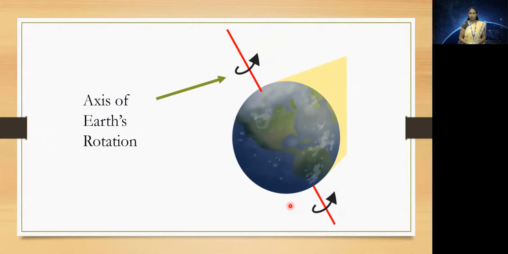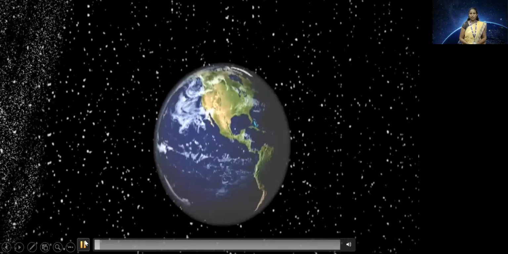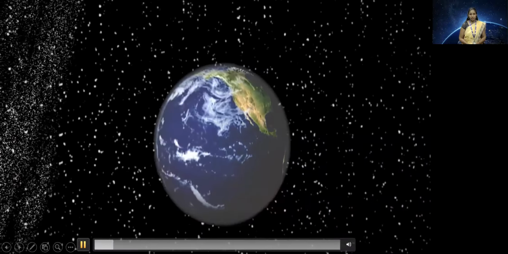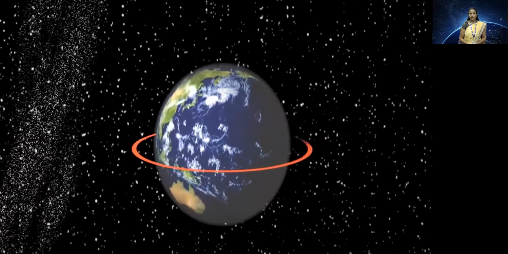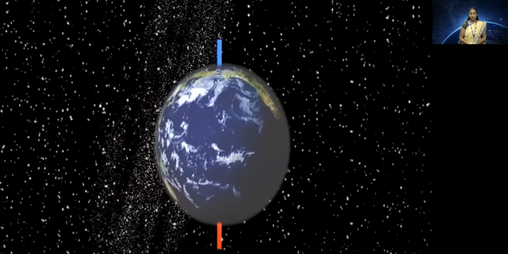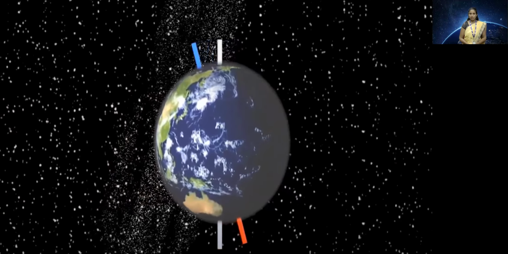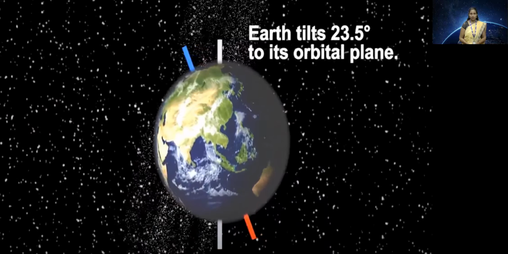Now, as a consequence of this, let's see what happens. The Earth is spinning continuously, that is, it rotates from west to east around its own axis. And this axis of rotation is not exactly perpendicular, but as we can see in the video, it is slightly tilted or slanting.